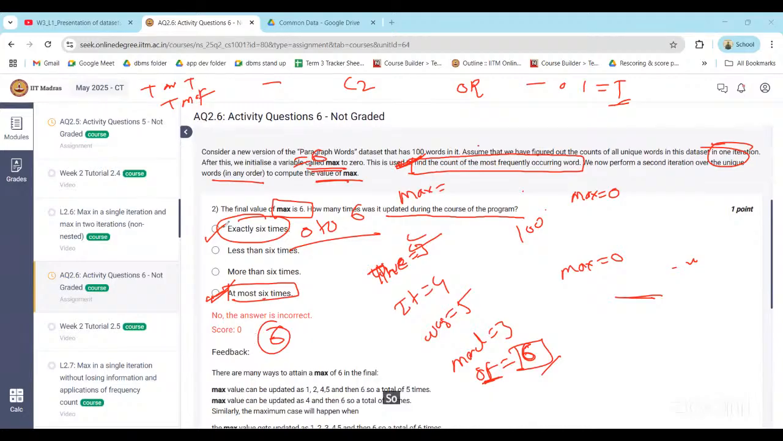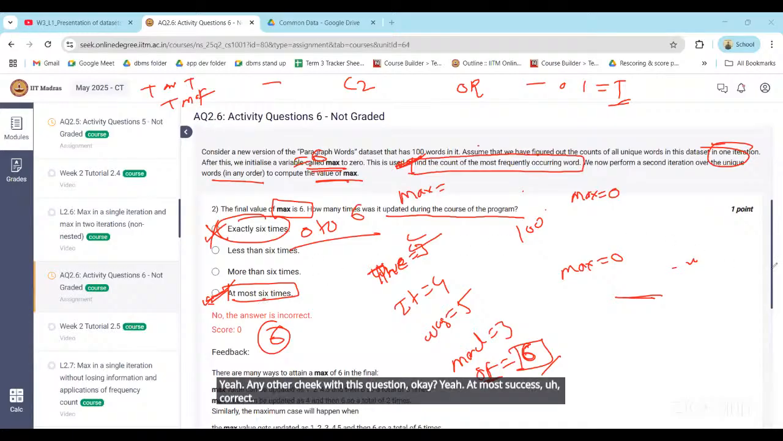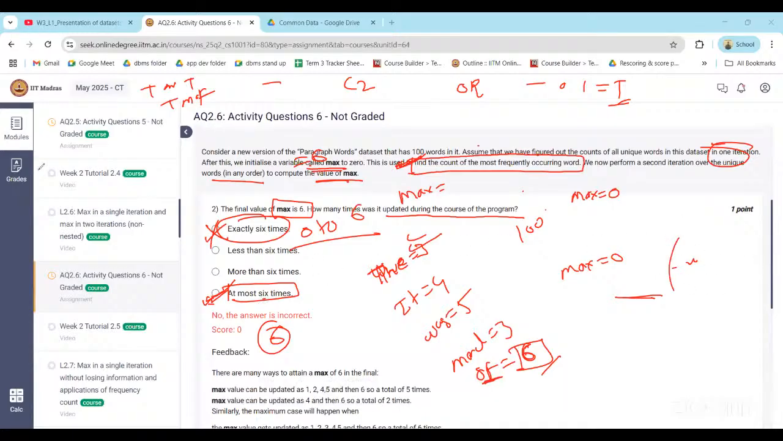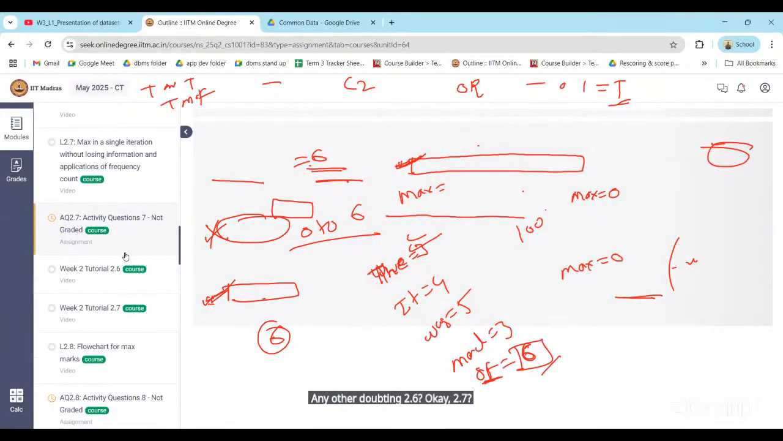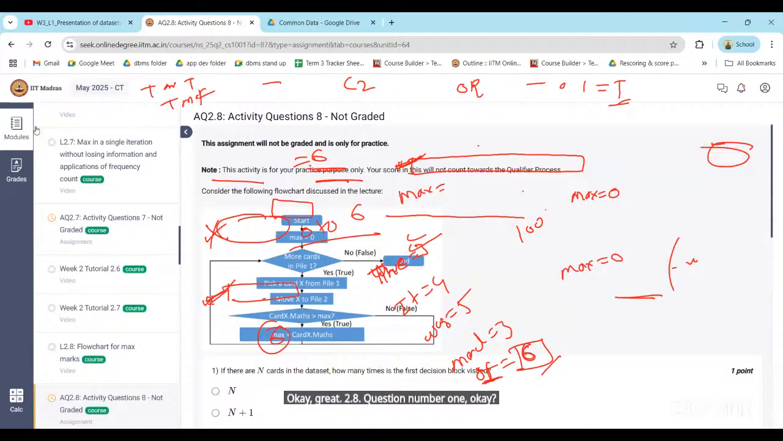Yeah. So at most is less than or equal to. So both conditions come under at most. Exactly 6 is not correct. At most 6 is more. Anyhow, check with this question. Okay. Yeah. At most 6 is correct. Okay, sir. Any other doubt in 2.6? No, sir. Okay. 2.7. Okay, great. 2.8. 2.8, question number 1. Question number 1. Okay. This. Yeah, flowchart. Yeah, okay.